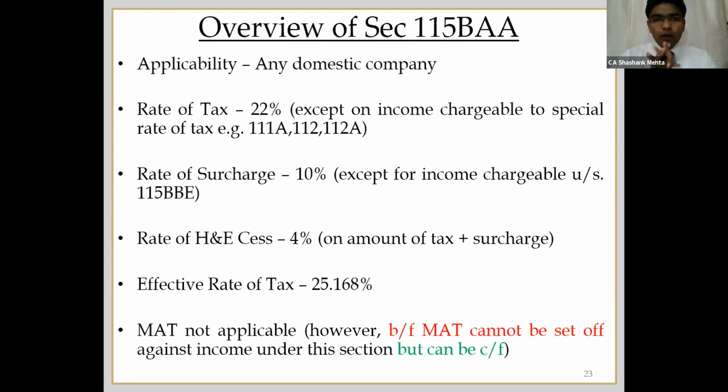We will just have an overview of section 115BAA. First of all, the applicability: it will be applicable only to domestic companies. Very important point, only domestic companies. The rate of taxation will be 22%.